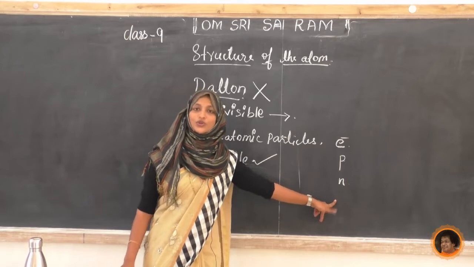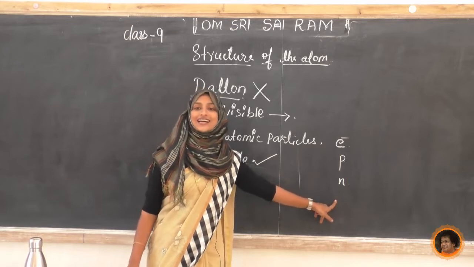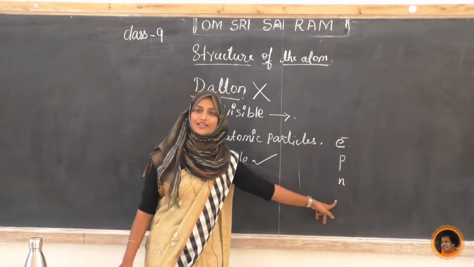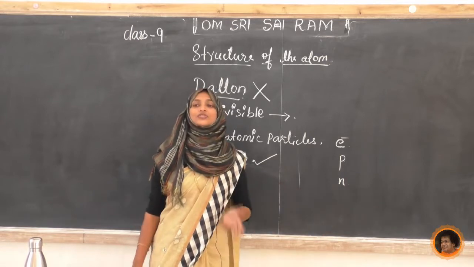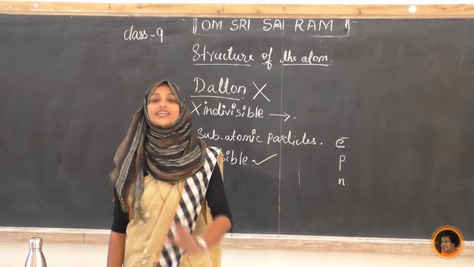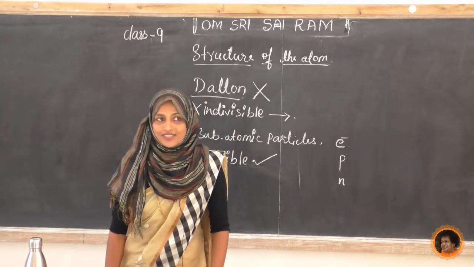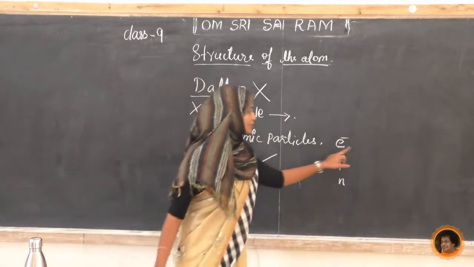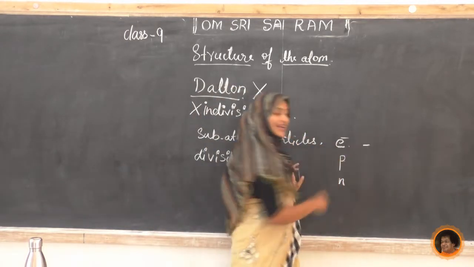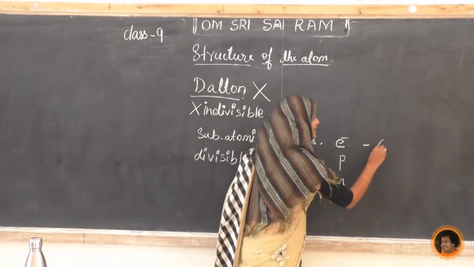Now, do you know what charge they have? Already in 8th standard we have studied that they have different charges. Just recall the charges of these subatomic particles. In the case of electron, the charge is minus, so it is minus 1.